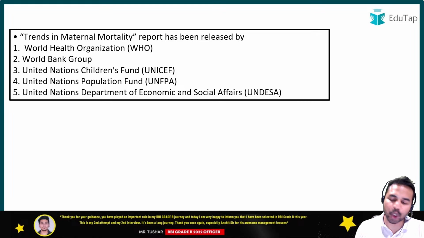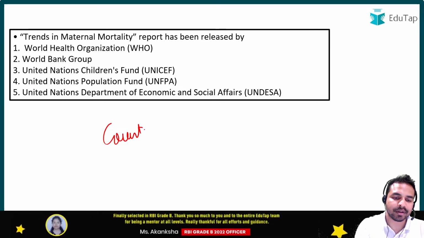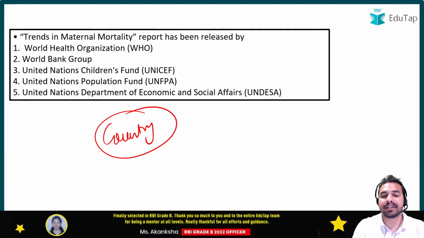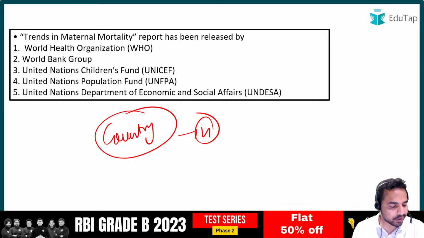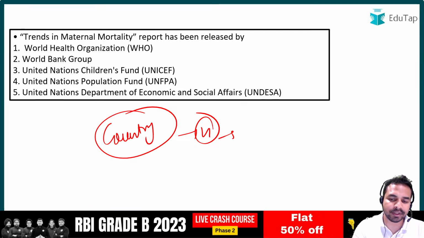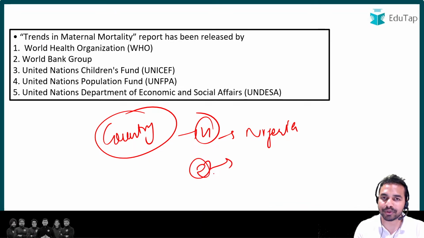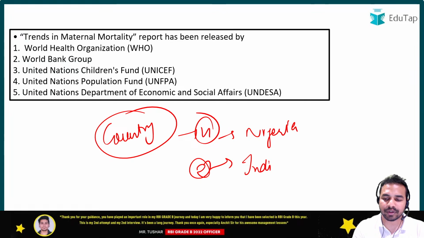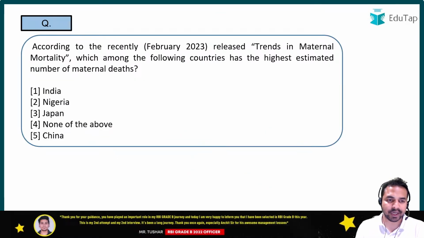Now guys, there is a googly question for all of you. You have to tell me the name of the country which has seen the highest number of maternal deaths. What is the name of that country? The name of that particular country is Nigeria. And what is the name of the country on the second position? It was India, which was on the second position. Absolutely right. Nigeria on the top, India second.